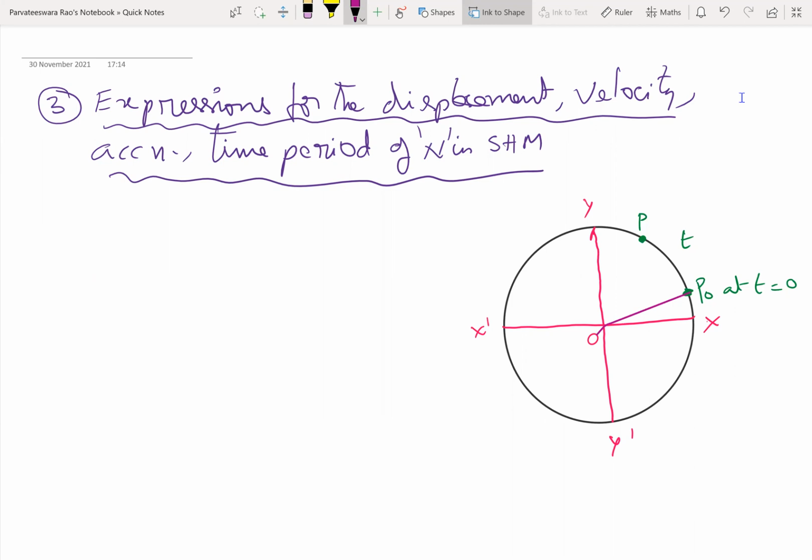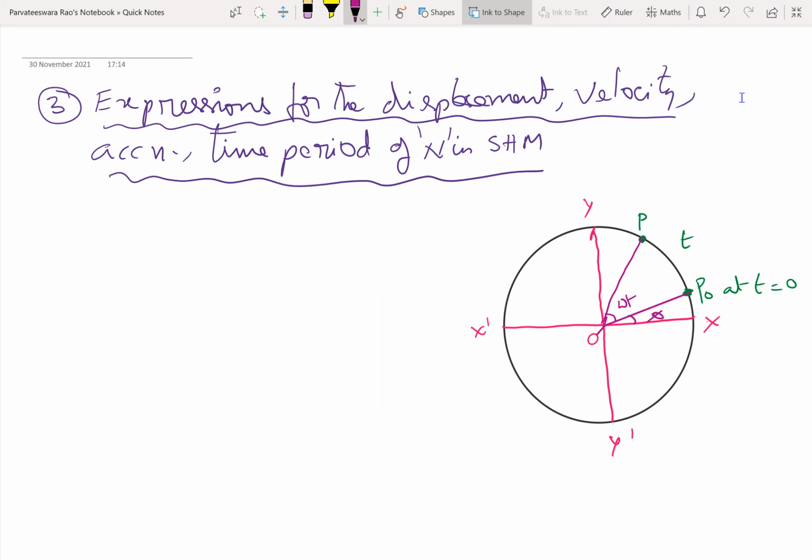So the radius vector of the particle at P naught makes an angle phi with XO X dash, and the angle described by the angular displacement of the particle in this very small interval of time is omega t, correct?